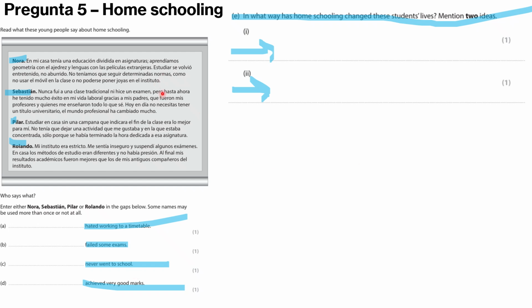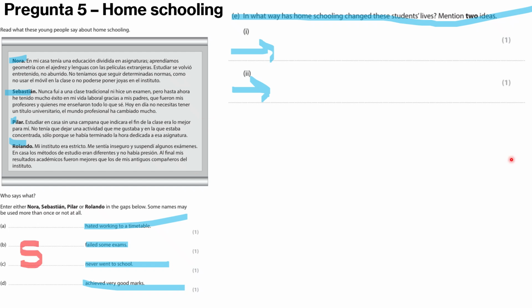Sebastian: I never attended a traditional school, a traditional class or took a test, but so far I've been very successful in my working life, thanks to my parents, who were my teachers and taught me everything I know. Nowadays, you don't need to have a university degree. The professional world has changed a lot. So, Sebastian never went to school.